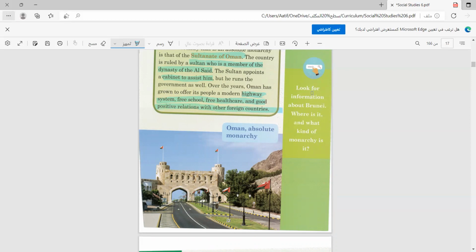Okay, this is it for this page. Here we have a question on the right side. Look for information about Brunei. Where is it? What kind of monarchy is it? So we are talking about a country here, Brunei, and he wants us to find out where is this country, probably in which continent is it, and what kind of monarchy does it follow?